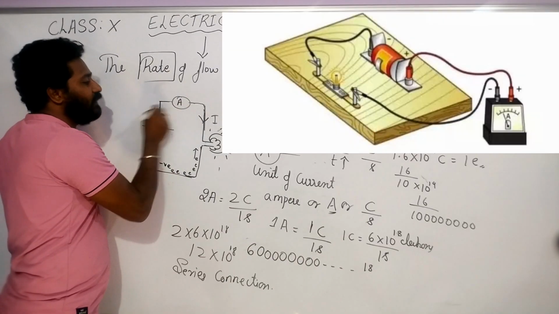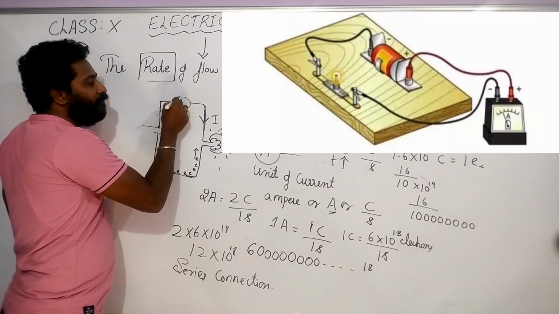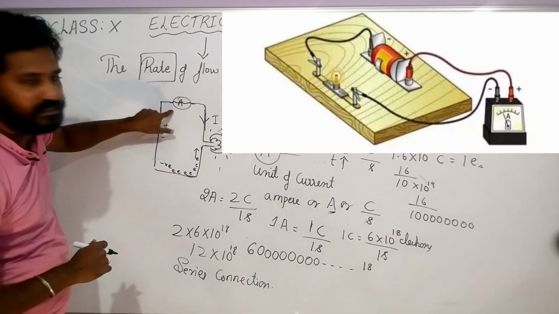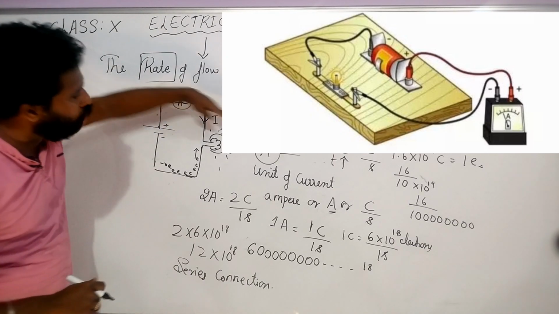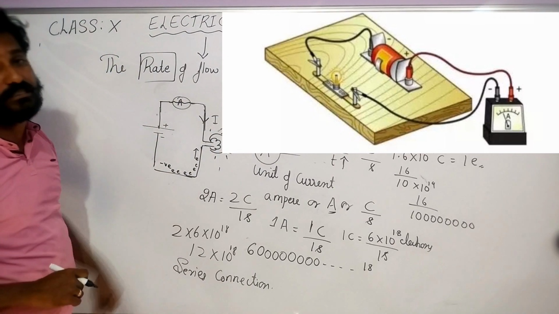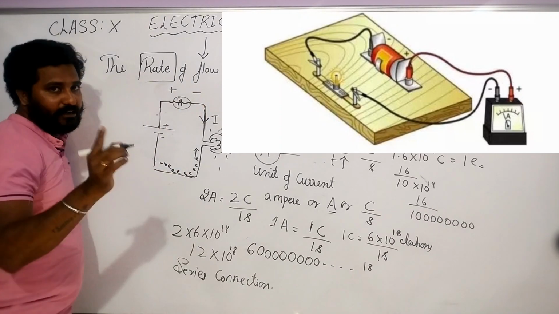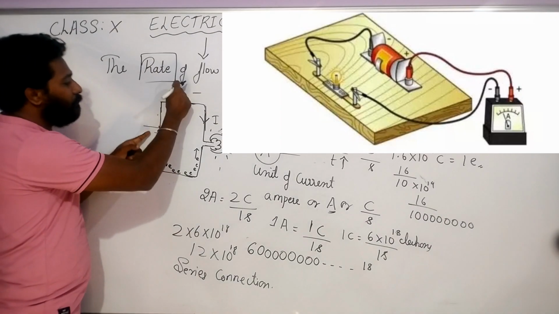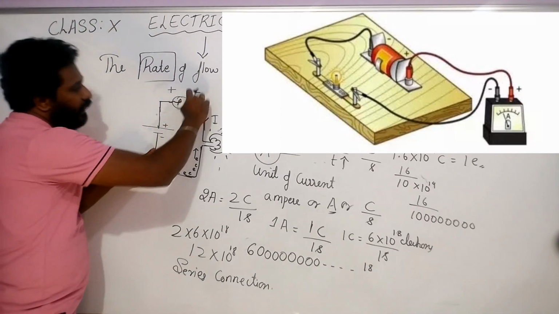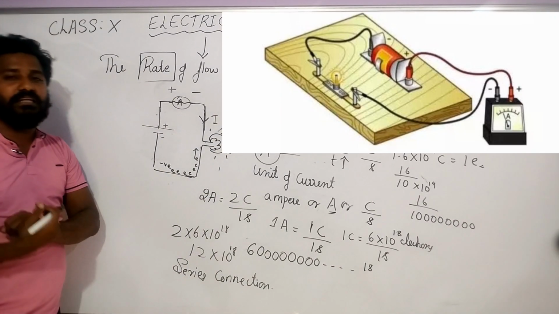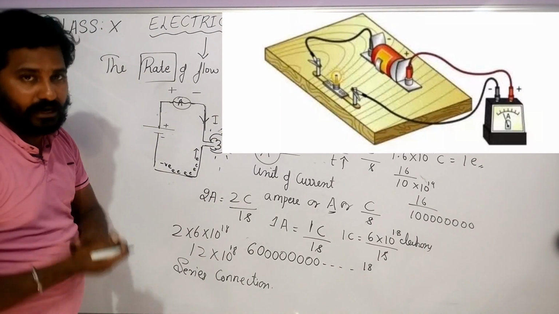What happens when the current comes? It flows through the ammeter like this. Did you understand the series connection? The current will flow through it. This is called series connection. The ammeter also has positive and negative terminals, children. The positive terminal is always connected to the positive, and the negative terminal to the negative. They will ask you, why do we connect it in series?